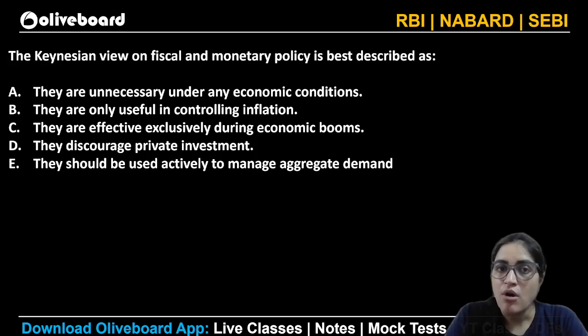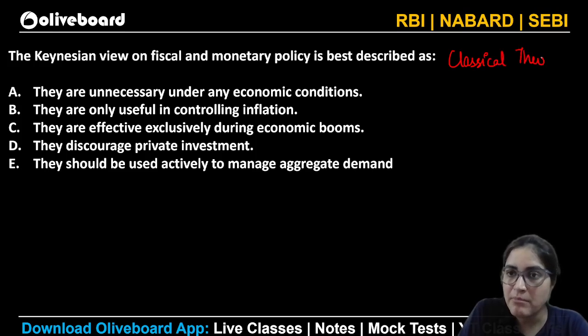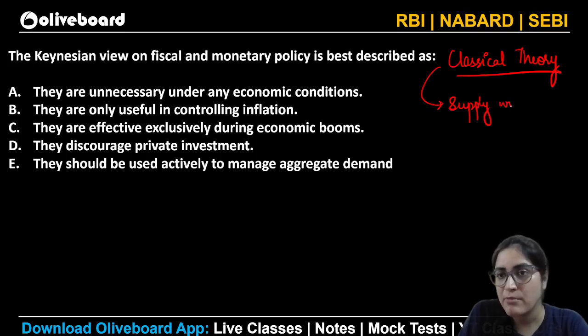The Keynesian view on fiscal and monetary policy. What was actually Keynes' view on this? If you remember, we had the classical model, the classical theory. The classical theorists focused on the idea that supply is going to create its own demand.